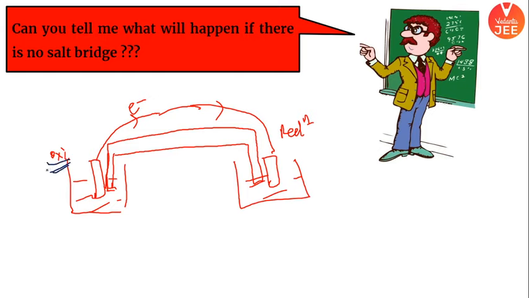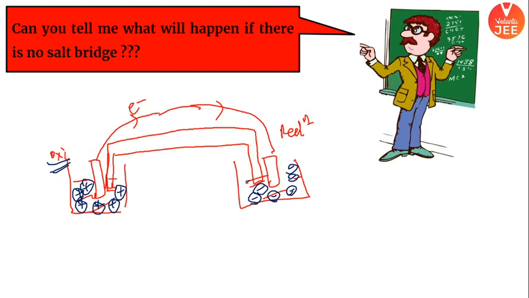When I talk about oxidation half cell, what was happening here, boys and girls? In the solution, more and more positive charge was coming, correct? Metal was giving you M plus n ion. So this solution will become more and more positive. And similarly, if I talk about reduction half cell, what was happening? M plus n ion is getting converted into metal, correct? So it is becoming more and more negative.